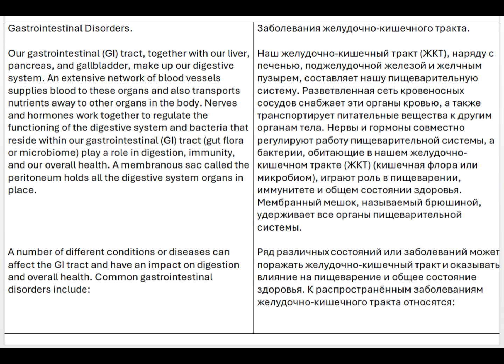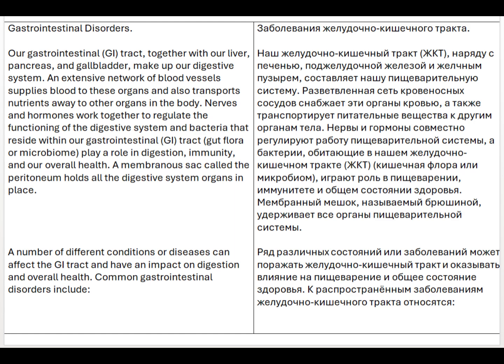Gastrointestinal disorders. Our gastrointestinal (GI) tract, together with our liver, pancreas, and gallbladder, make up our digestive system. An extensive network of blood vessels supplies blood to these organs and also transports nutrients away to other organs in the body. Nerves and hormones work together to regulate the functioning of the digestive system, and bacteria that reside within our GI tract, gut flora, or microbiome, play a role in digestion, immunity, and our overall health. A membranous sac called the peritoneum holds all the digestive system organs in place.